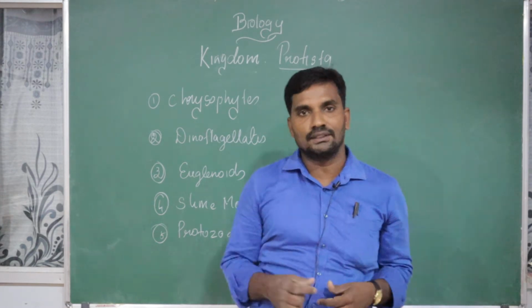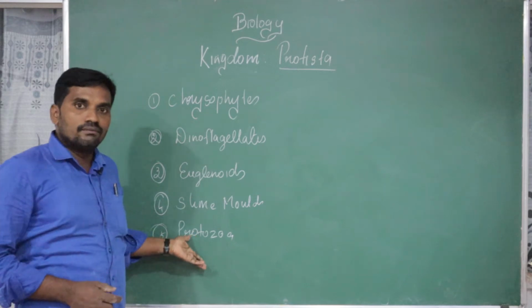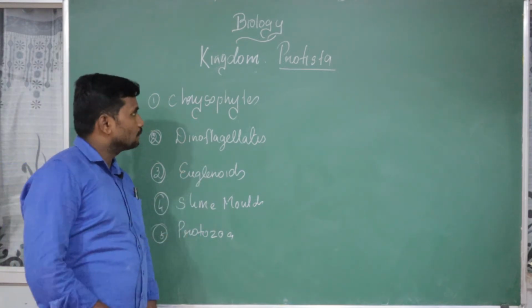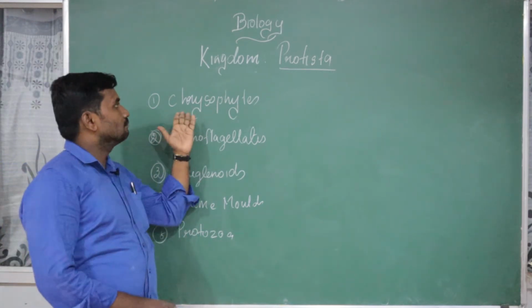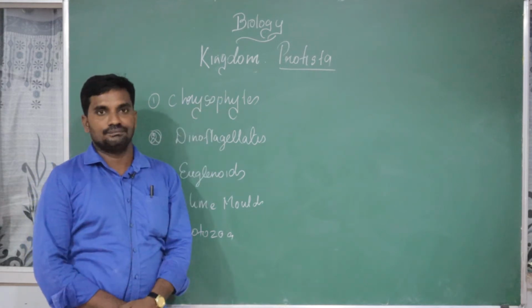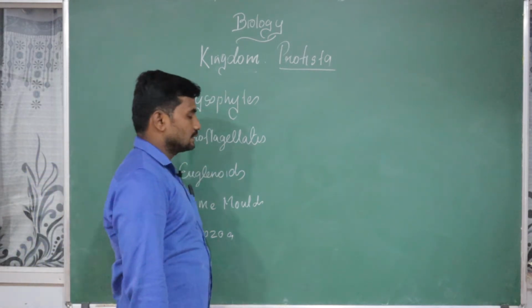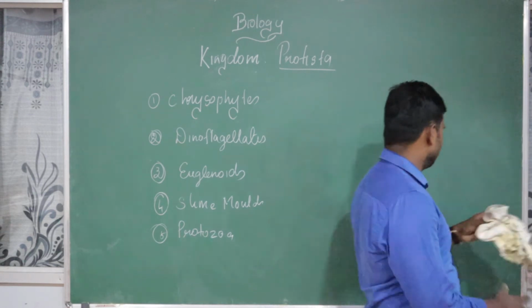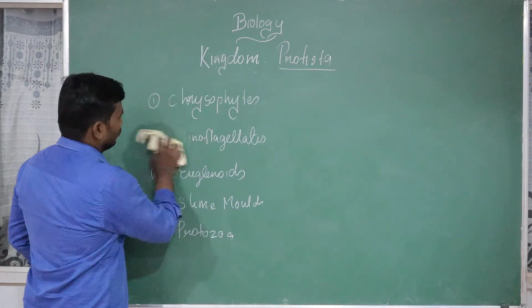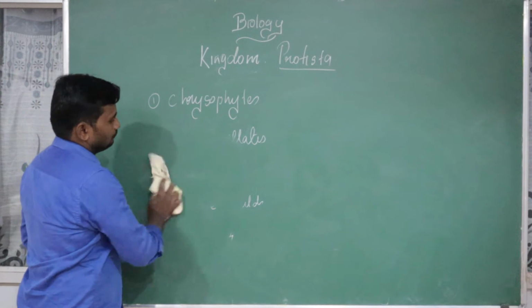Protozoa is somewhat advanced. Among these, the most advanced organisms are the Protozoa. The first to appear in the kingdom Protista are the Chrysophytes. Okay, first we are going to discuss the various characteristic features of Chrysophytes. What are the various organisms belonging to Chrysophytes?